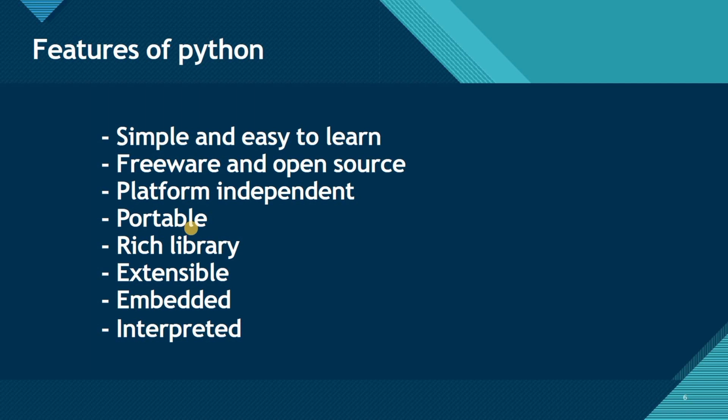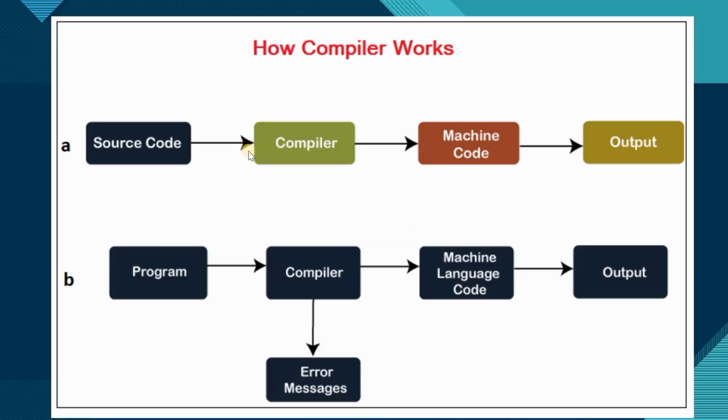Python is called an interpreted language, while other languages such as Java and C++ generate the result after compilation. So C++ and Java are compiler-based languages, but Python is an interpreted language. Let's move ahead and discuss what a compiler and an interpreter are and how they work.